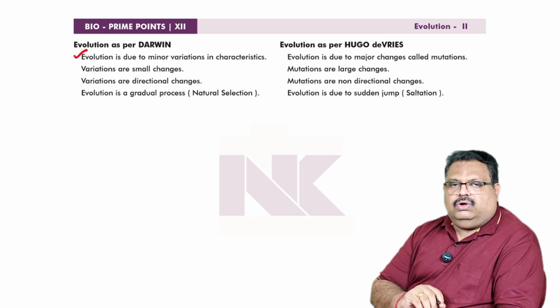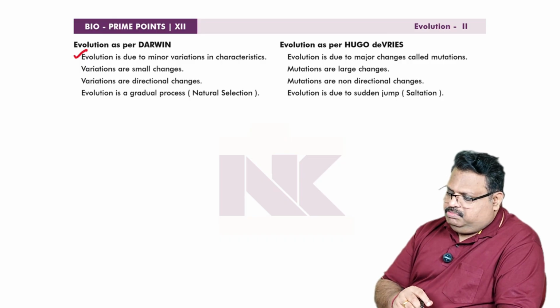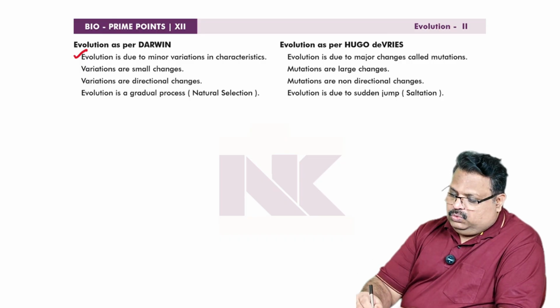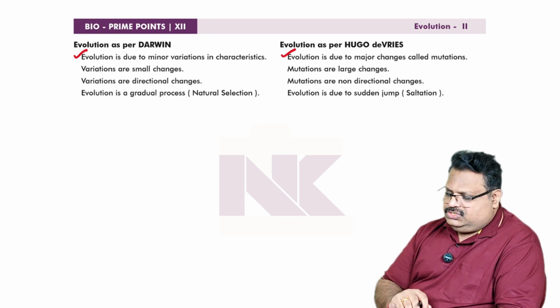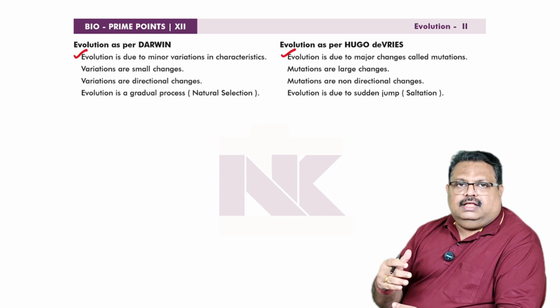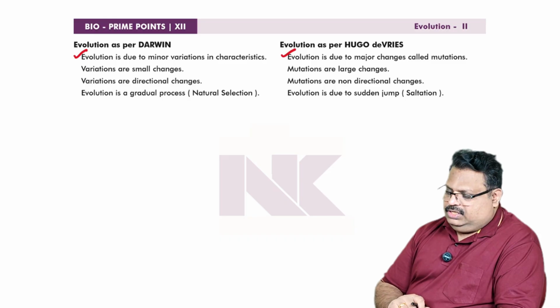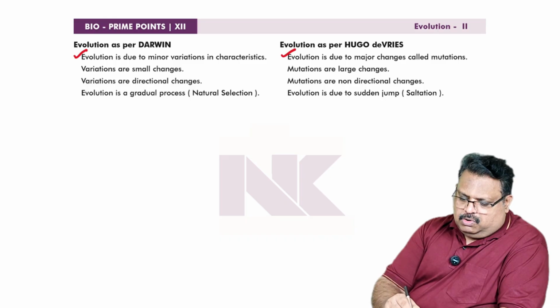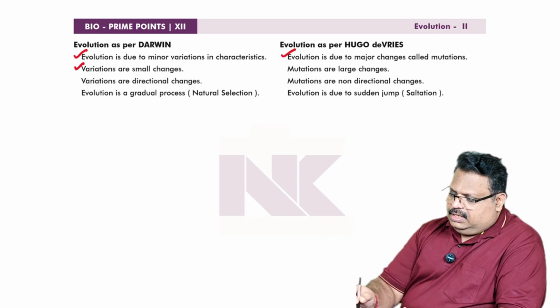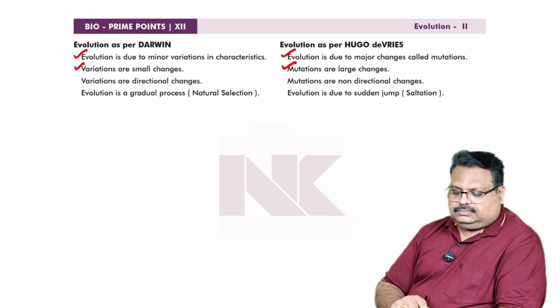But according to Hugo de Vries, evolution is due to major changes called mutations. So Darwin insists on minor changes, and as per Hugo de Vries, major changes cause evolution, and these changes are called mutations. As per Darwin, variations are small changes, but as per Hugo de Vries, mutations are large changes.